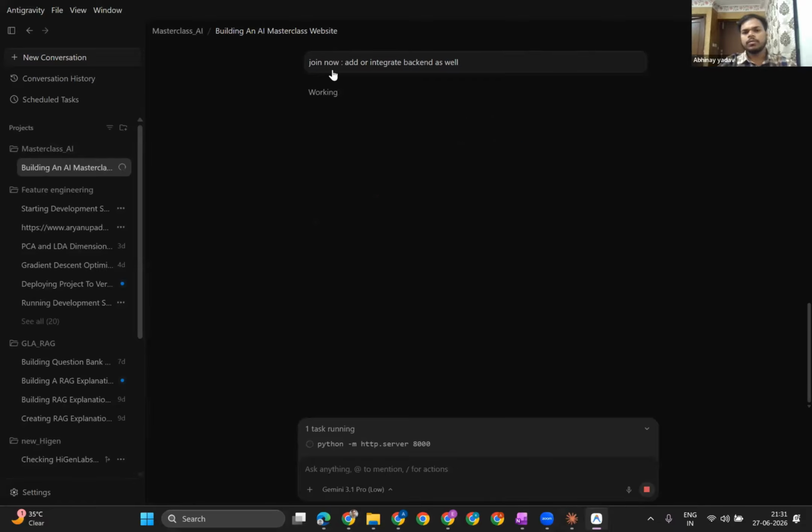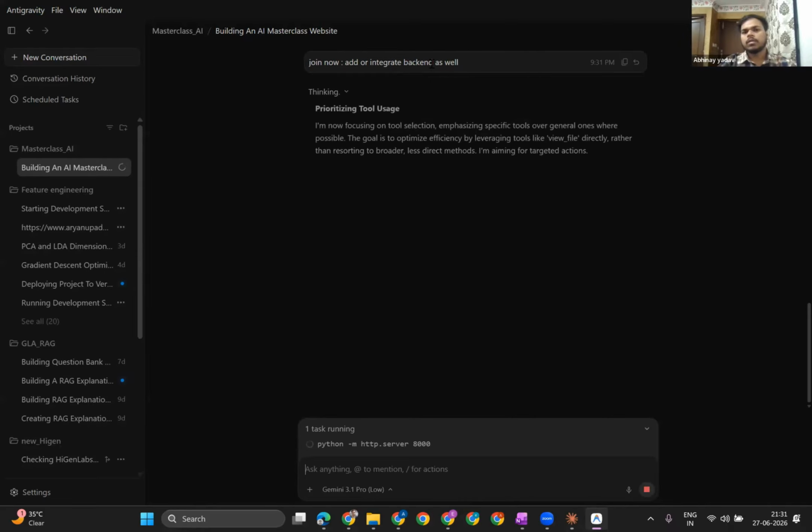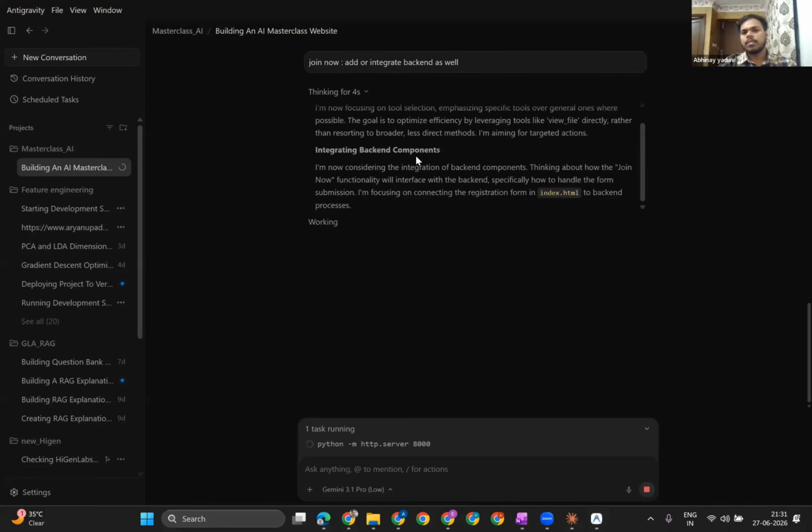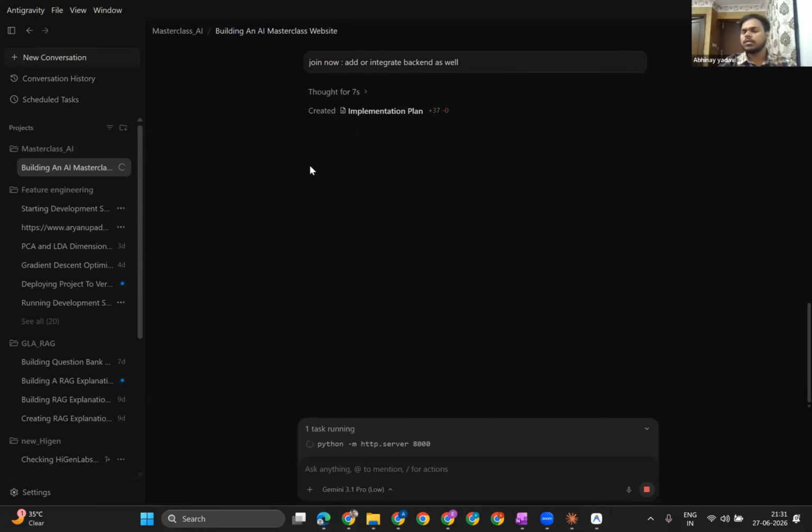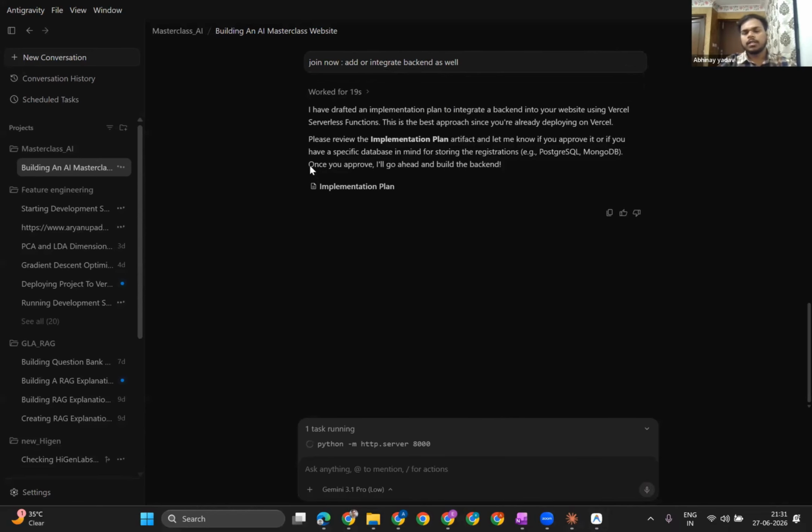So what I'm going to do is, join now, this is the tab I have given, and I want to add the backend component. You can see over here it is integrating the backend component in the same project. This is very, very easy, to integrate the backend and the front end, everything. See, even you can ask over here. It has given you the implementation plan, and it is asking whether you approve it or if you want a specific database in mind where you want to store your registrations.